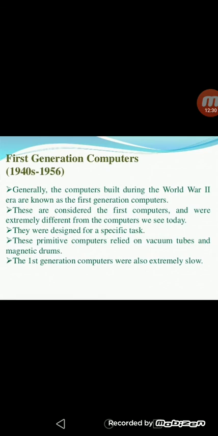First, we see the first generation of computers, 1940s to 1956. The computers built during the World War II era are known as first generation computers. These are considered the first computers and were extremely different from the computers we see today, and they were designed for specific tasks.